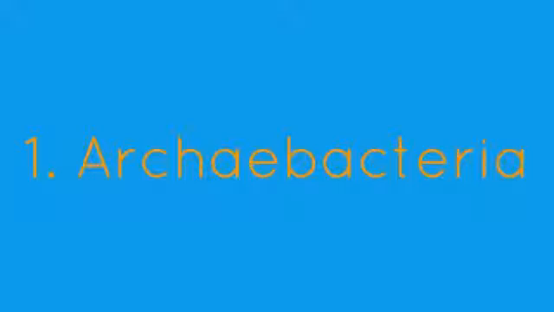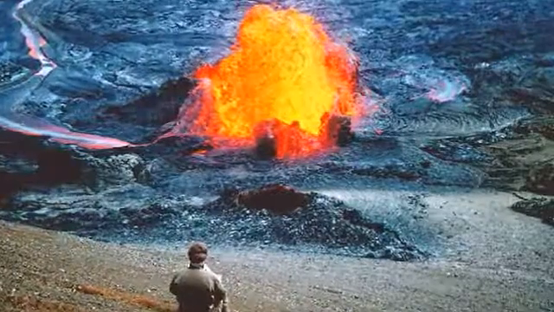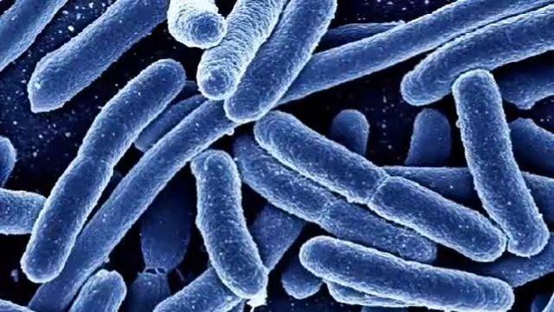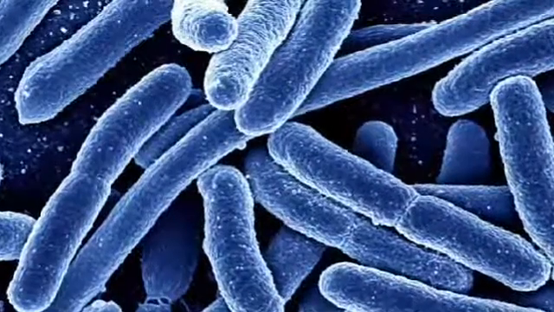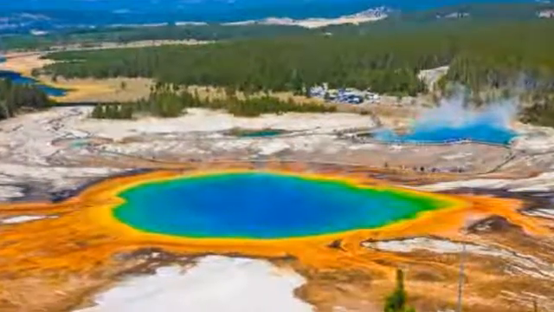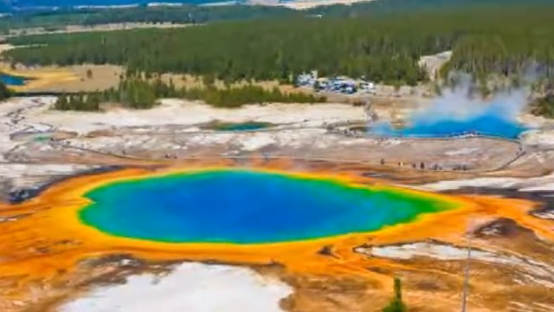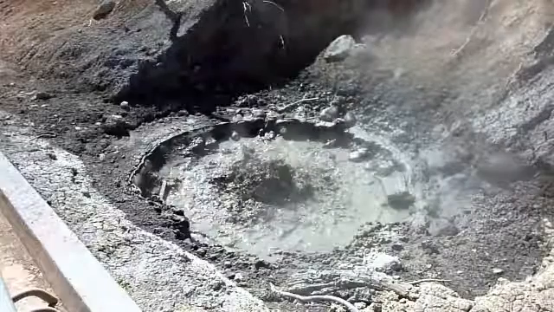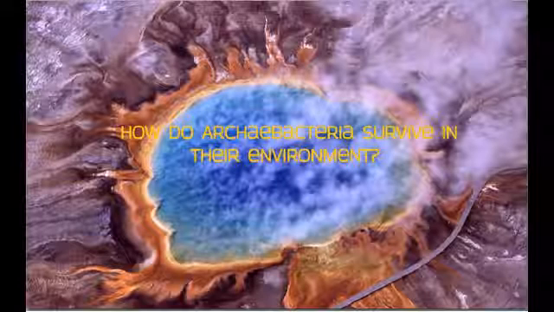Number 1. Archaebacteria. Have you ever wondered whether any kind of organism exists even in the volcanic vents or lava mud? It's unbelievable but true. Archaebacteria are such organisms that are the true extremophiles in the universe. With this being said, they can easily survive in such extreme environments where scientists thought life couldn't exist, but they do, such as sea vents releasing sulfide-rich gases, and hot springs like the one in Yellowstone Park, and hot boiling mud around volcanoes. So, how do archaebacteria survive in their environment?